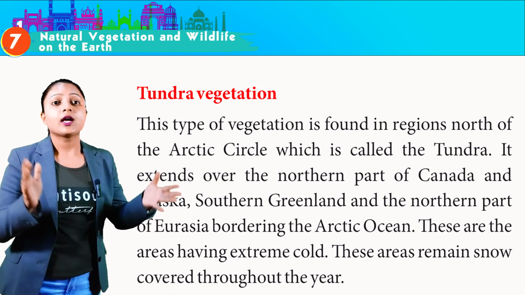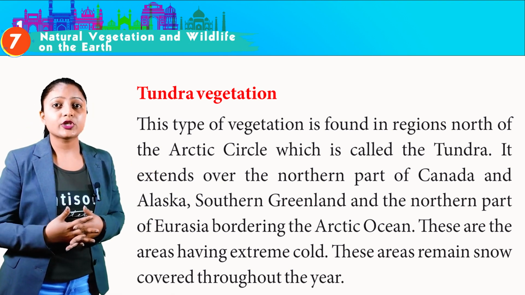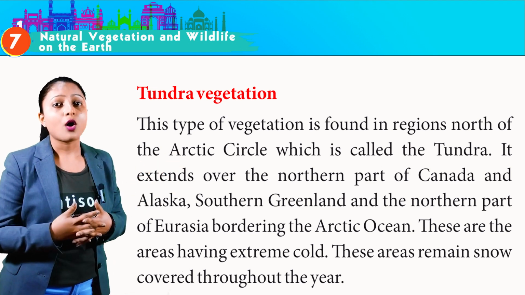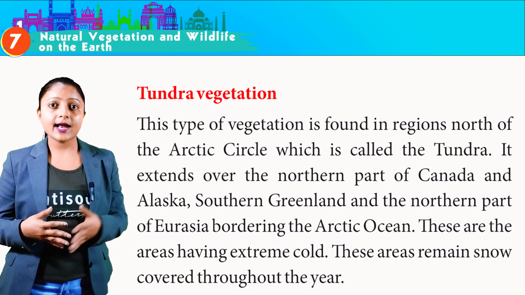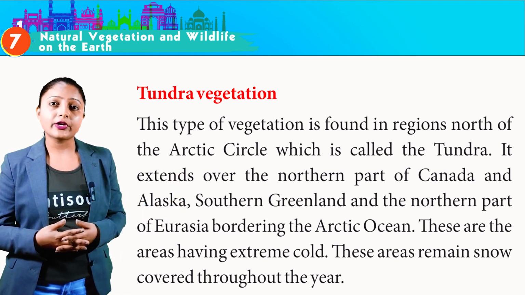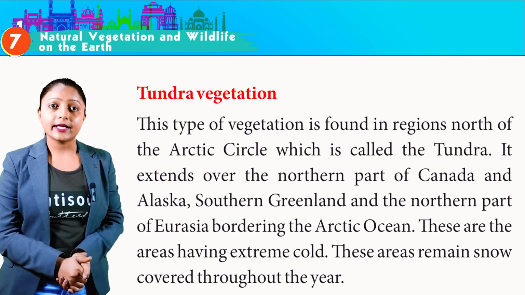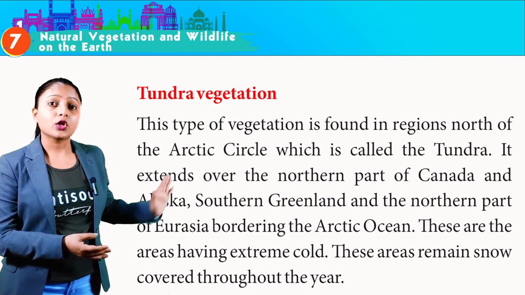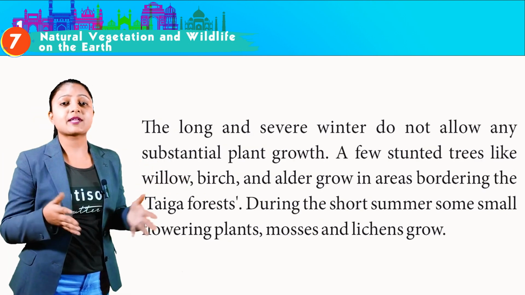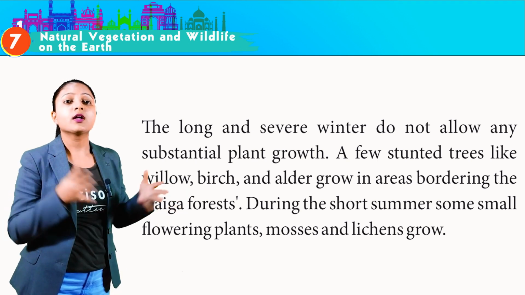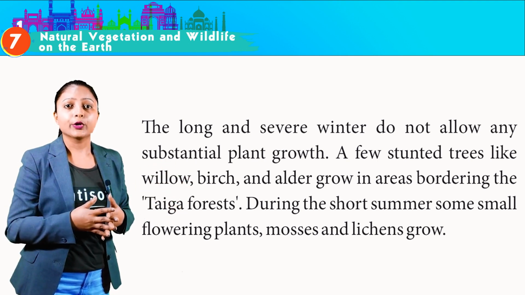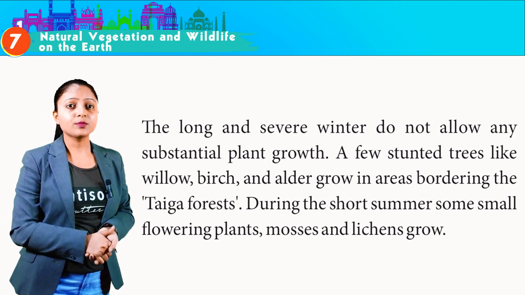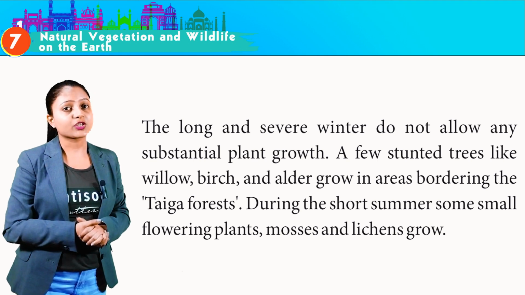Tundra vegetation. This type of vegetation is found in the regions north of the Arctic Circle, which is called the tundra. It extends over the northern part of Canada and Alaska, southern Greenland, and the northern part of Eurasia, bordering the Arctic Ocean. These are the areas having extreme cold. These areas remain snow covered throughout the year. The long and severe winter does not allow any substantial plant growth. A few stunted trees like willow, birch, and alder grow in the areas bordering the taiga forest. During the short summer, some small flowering plants, mosses, and lichens grow.